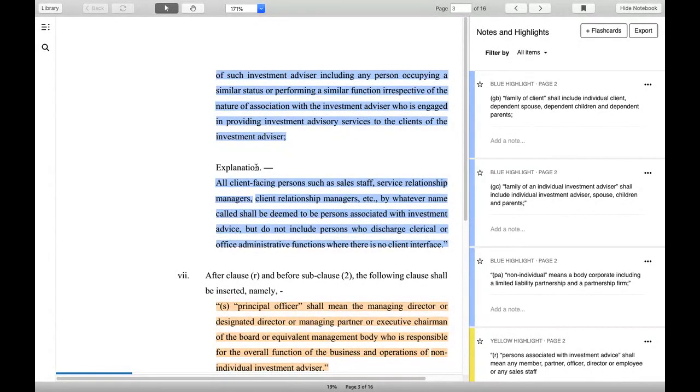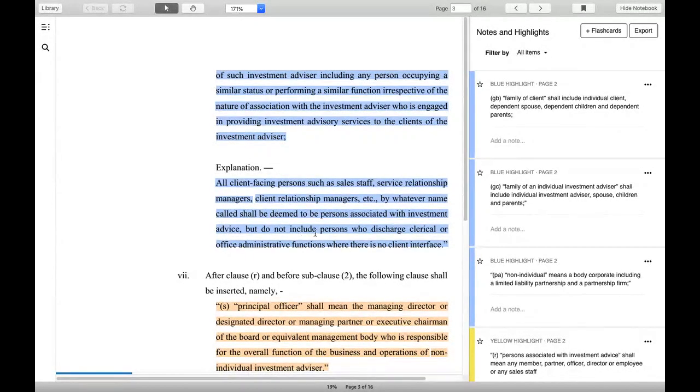See the explanation: all client-facing persons such as sales staff, service relationship managers, customer relationship managers, and by whatever name called, shall be deemed to be persons associated with the investment advice, and they are called persons associated with the advisory firm. Of course, this is not applicable to MFD. I am talking about a non-individual RIA. This is very important for you to understand.